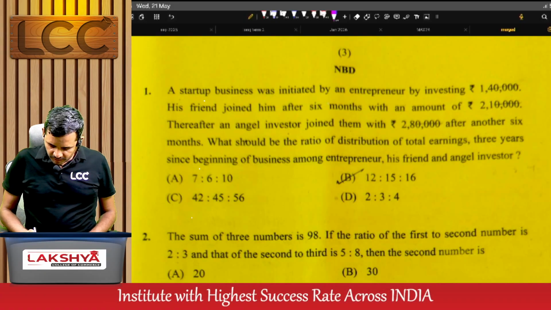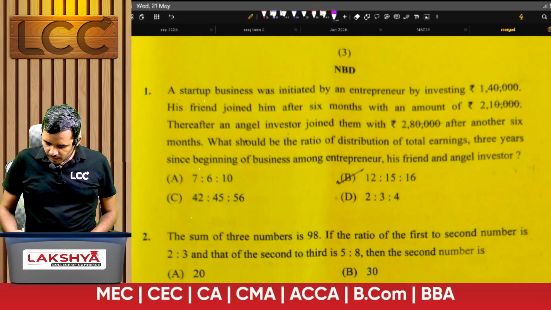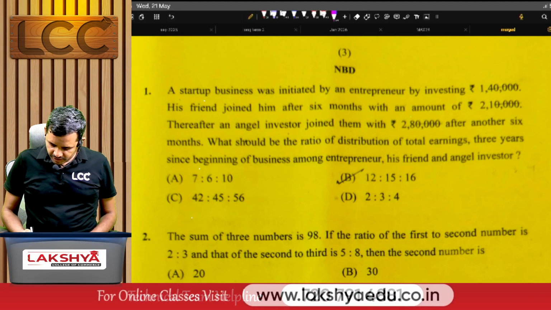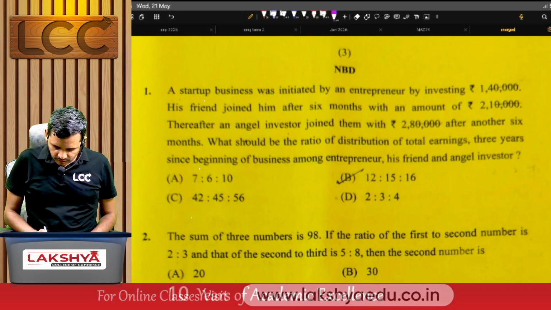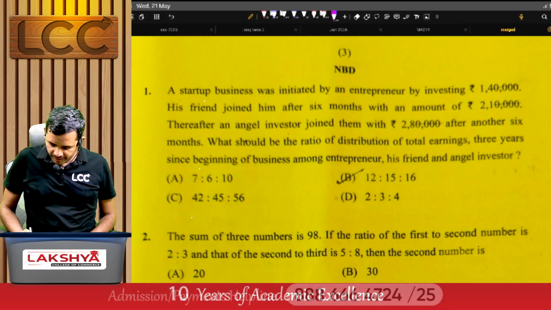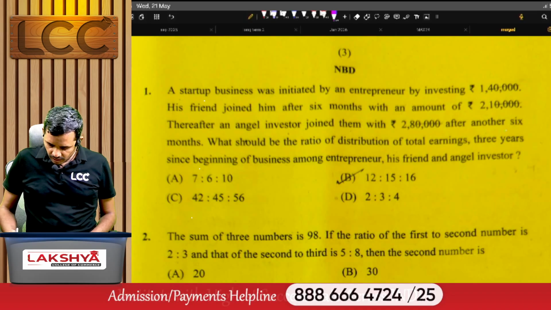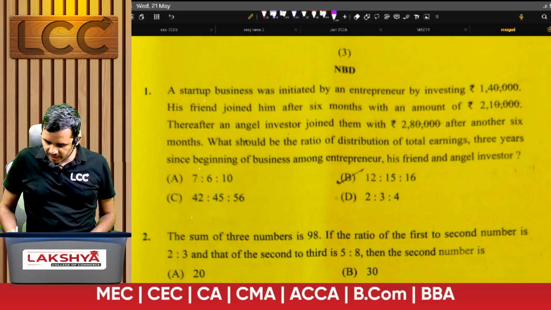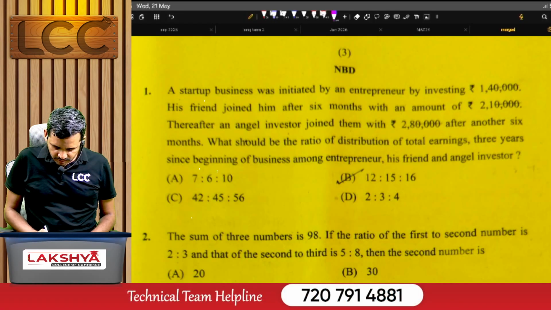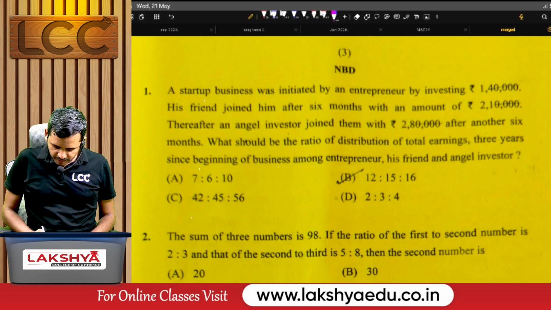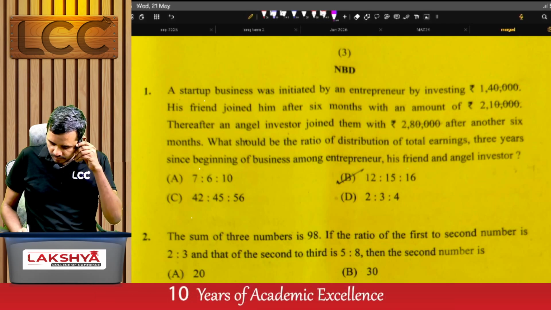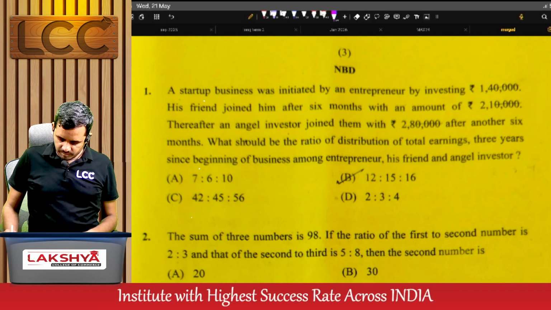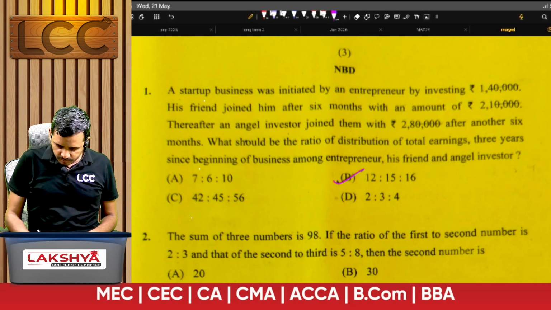See the first question. A startup business was initiated by the entrepreneur with an investment of 1,40,000 and his friend joined him after 6 months with an amount of 2,10,000. Thereafter, an angel investor joined them with 2,80,000 after another 6 months. What should be the ratio of the distribution of the total earnings of 3 years since the beginning of the business among the entrepreneur, his friend and angel investor? In this case the right answer is option B.